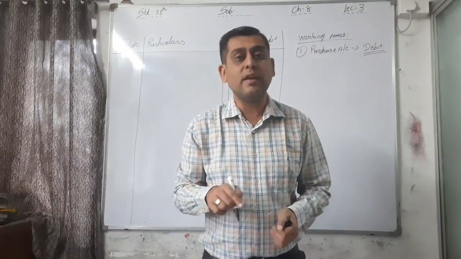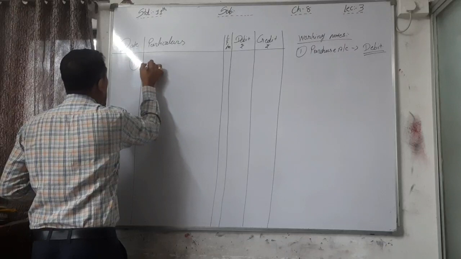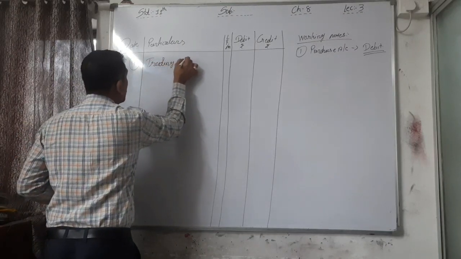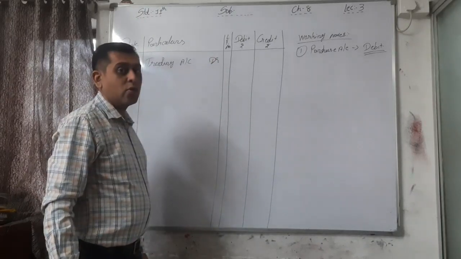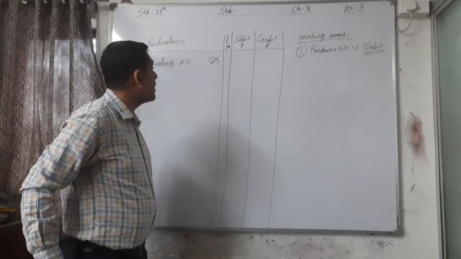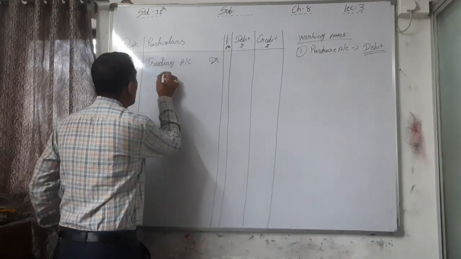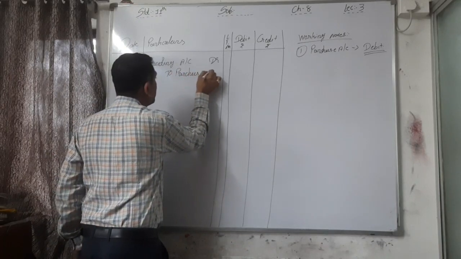Now the remaining account is what? That is trading account. So the entry for transferring this, or you can say the closing entry of purchase account, is: trading account debit to purchase account. This is the entry.